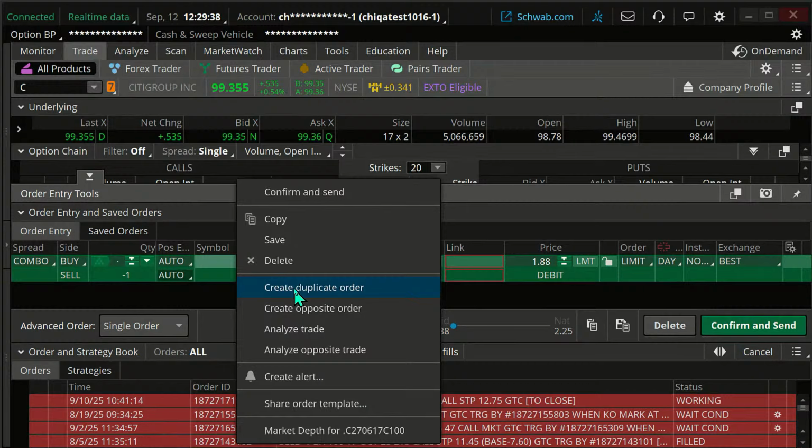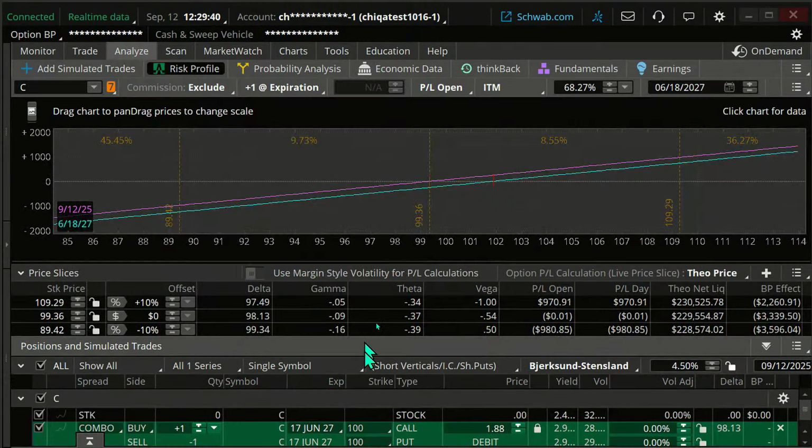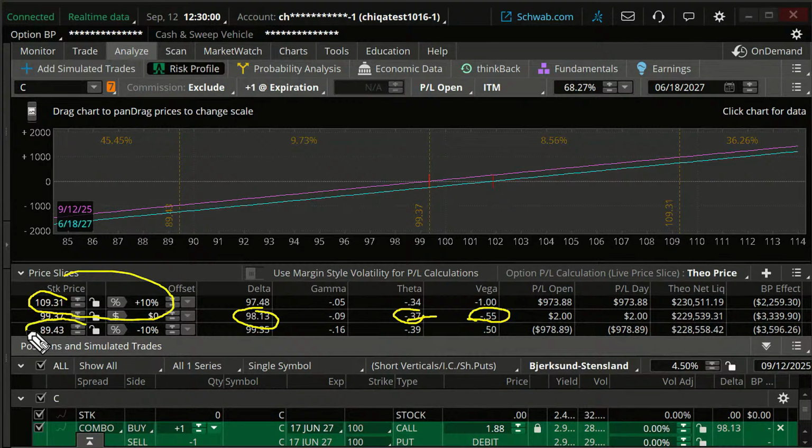If we want, we could analyze this. I'm going to go a little quicker on this just because we already went through it. Delta, close to 100. Theta, Vega, very small numbers there. And notice if the stock goes up significantly, in this case 10%, or down 10%, the delta is staying pretty constant.